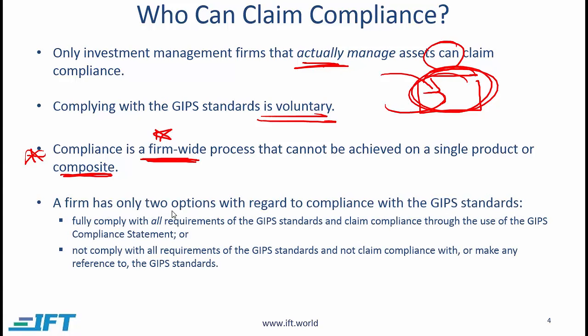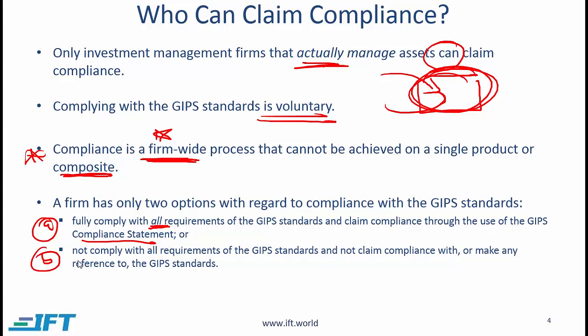A firm has only two options with regard to compliance with the GIPS standards. One option is to fully comply with all requirements of the GIPS standards and claim compliance through the use of the GIPS compliance statement.